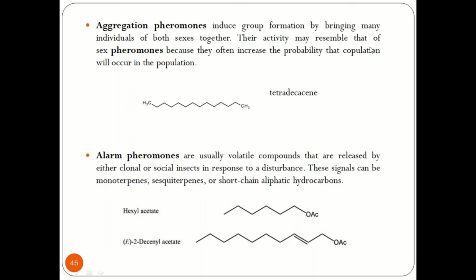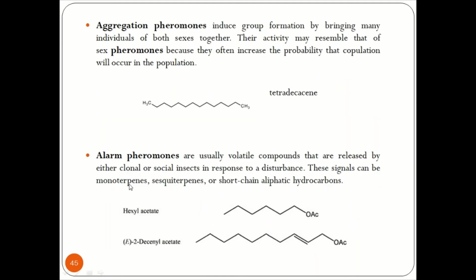Their activity may resemble that of sex pheromones because they often increase the probability that copulation will occur in the population. It might seem that a mating phenomenon will happen, but the aggregation pheromone just gives a signal to gather. One example of an aggregation pheromone would be tetradecacy, a long chain compound with 10 carbon atoms.